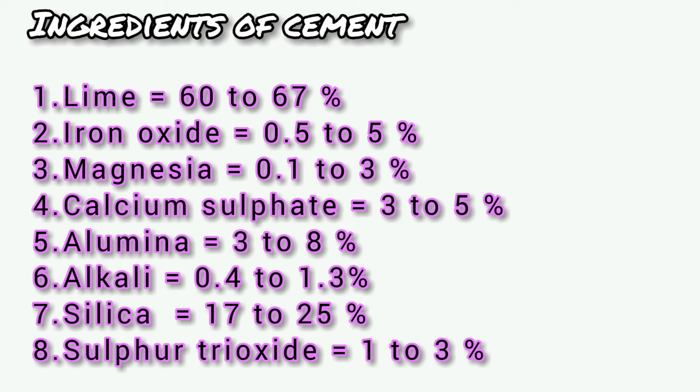Third is magnesia. The molecular formula of magnesia is MgO. The percentage of magnesia in cement is 0.1 to 3%. It provides color and hardness.